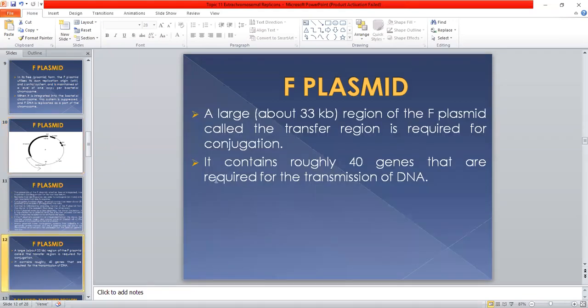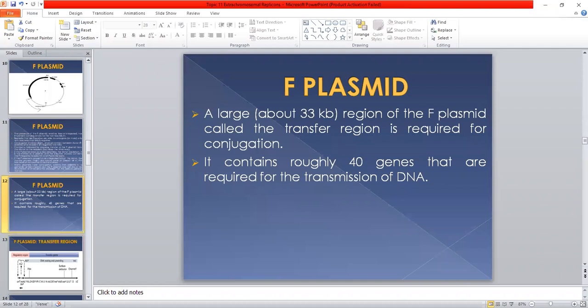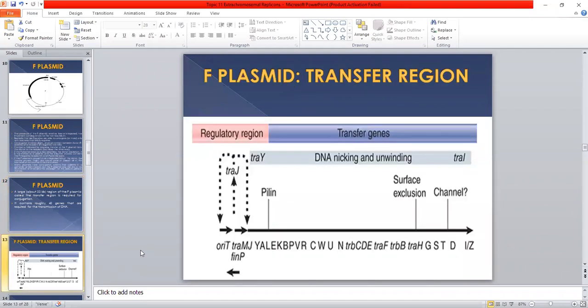This transfer region contains roughly 40 genes that are required for the transmission of DNA. So roughly 40 genes are involved in the conjugation process, and they are diagrammatically shown here.